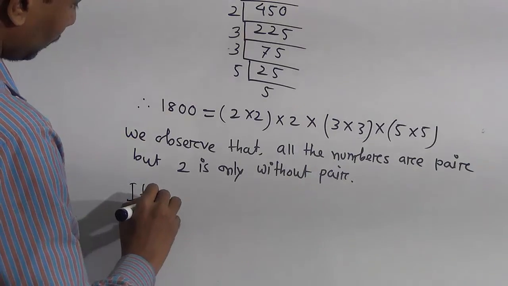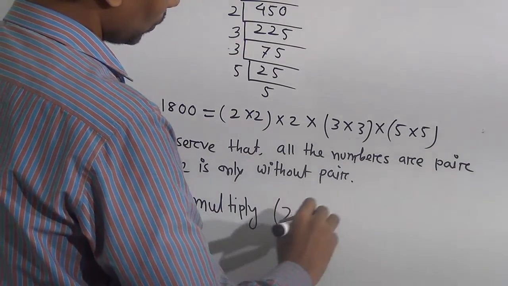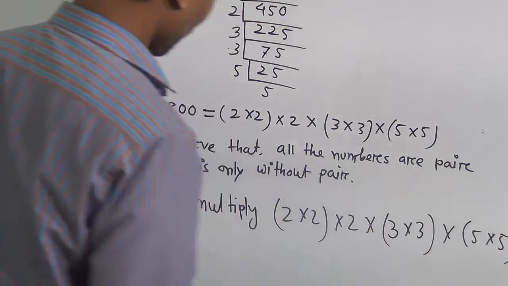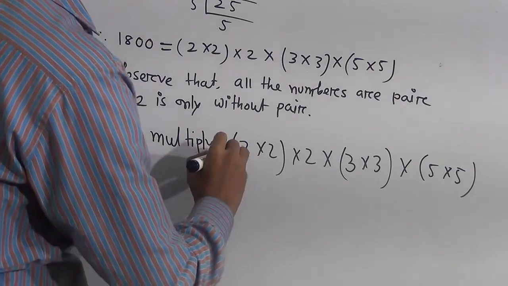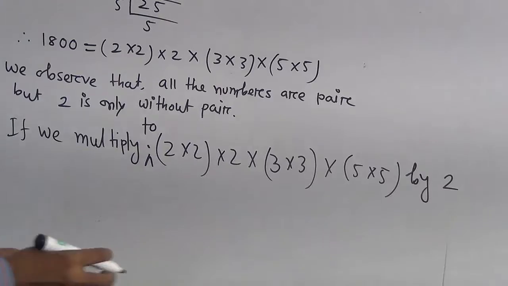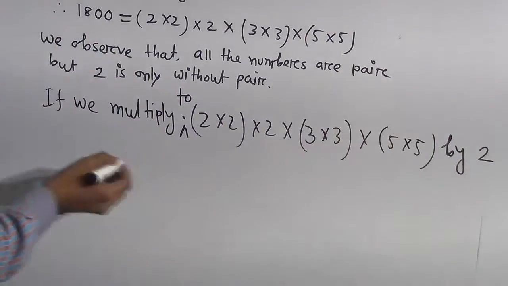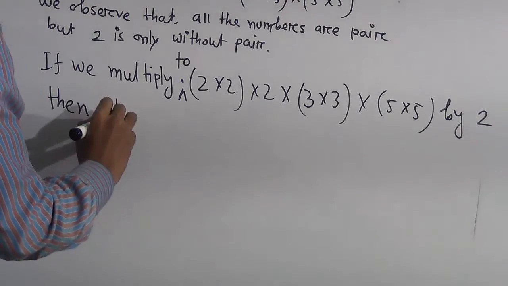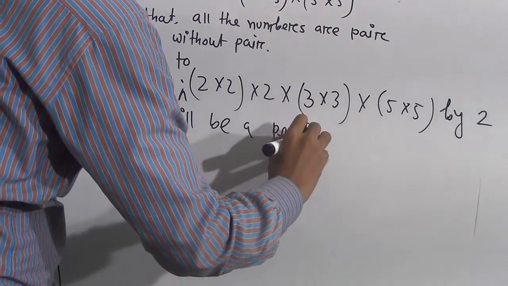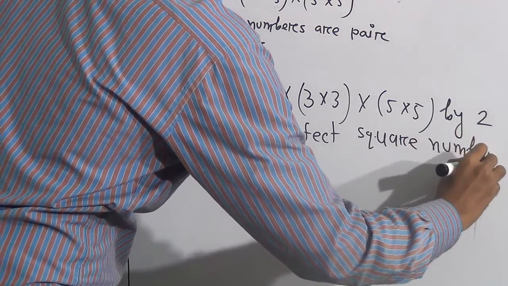Now if we multiply 2 into 2 into 2 into 3 into 3 into 5 into 5 by 2, then that will be a perfect square number.